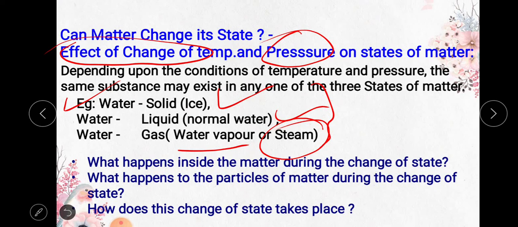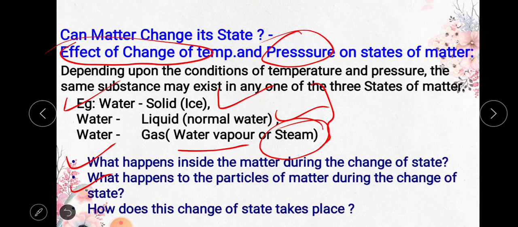Then the question arises, what happens inside the matter during the change of state? For example, if a solid converts into a liquid or gas, does the matter also change its state? That means from solid to liquid it automatically converts. Next question, what happens to the particles of matter during the change of state?